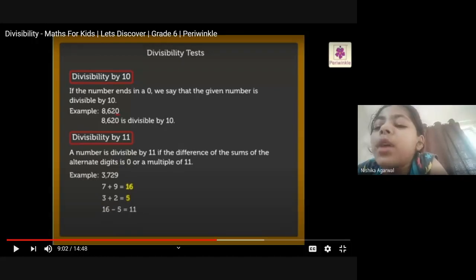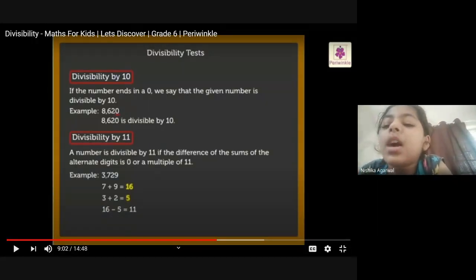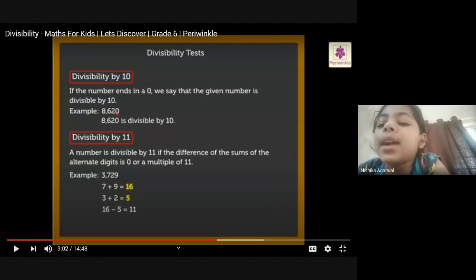First, we have to add the alternate numbers, and when the answer comes, we have to subtract that answer.